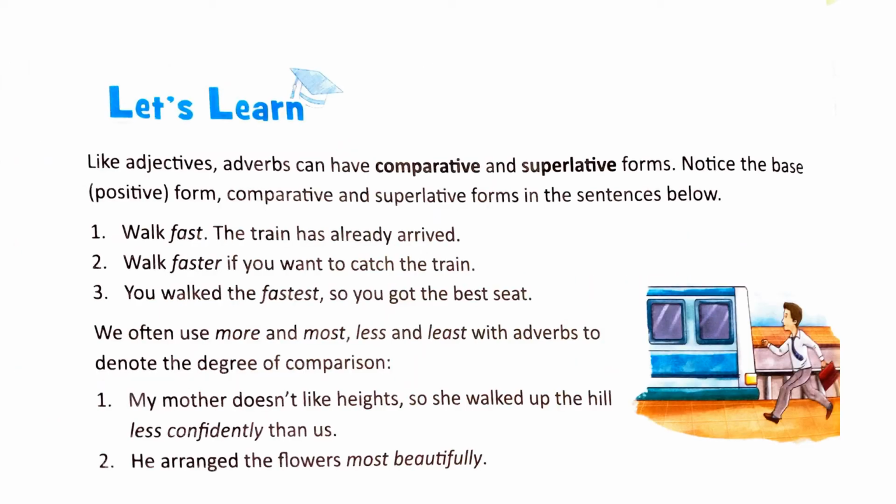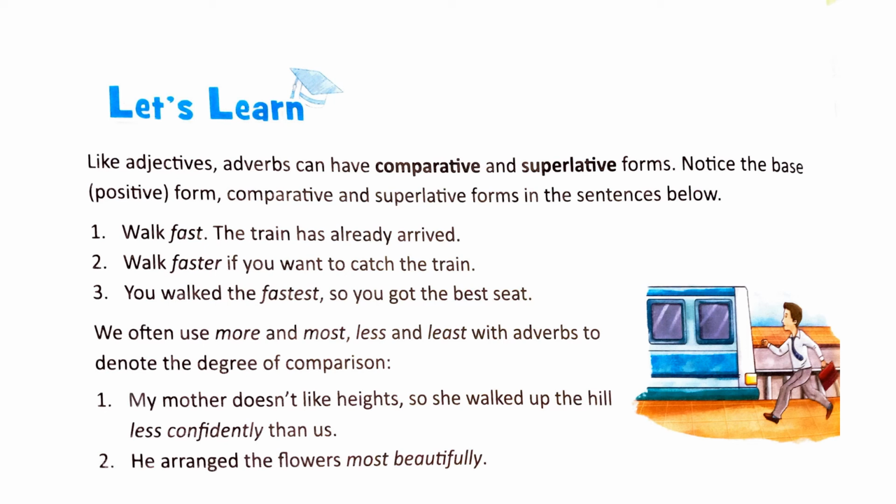Now children, you would remember that in chapter number 8 we discussed adjectives for comparison, right? That how adjectives can be compared, and then we have 3 different degrees of comparison. One is positive degree, next is comparative degree, and the last one is superlative degree. Similarly, adverbs can also have a positive form, comparative form, and superlative form. Let's understand this through some examples.